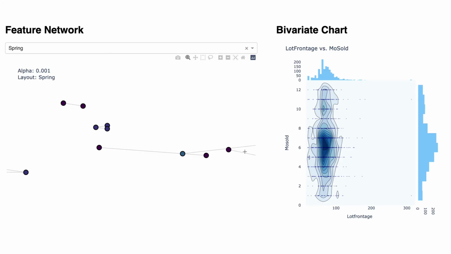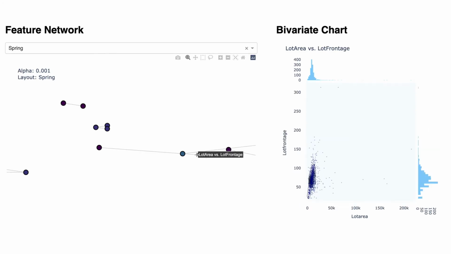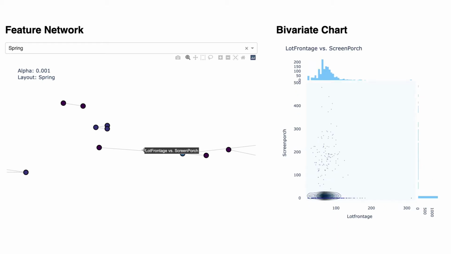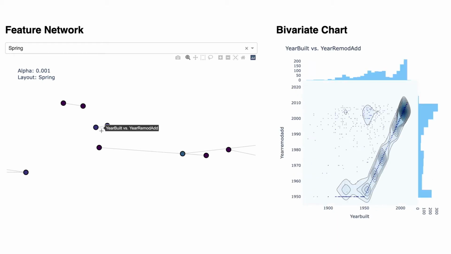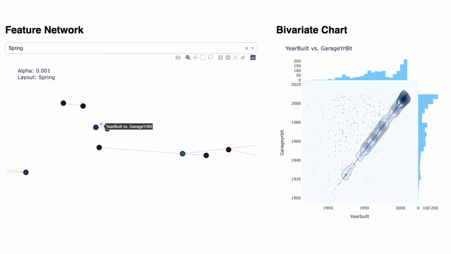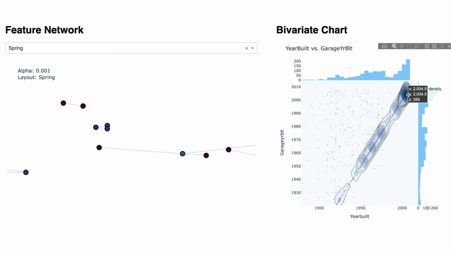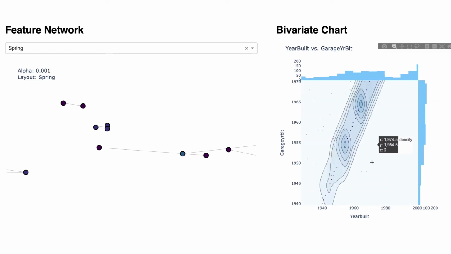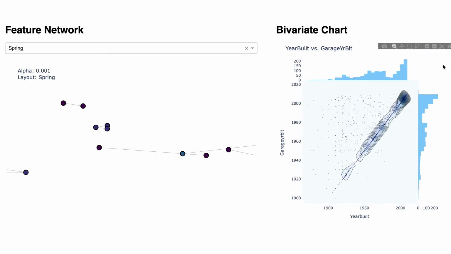Now Miriam is looking for potential feature pairings from which to extract new features of greater utility in her workflow. For this task, zooming in on particular network components may prove useful for finding extraction possibilities. Here we see a strong linear relationship along the axis x equals y, which indicates that, for many homes, the garage was built at the same time as the house. Therefore, it may be of interest to an analyst to extract a new feature for the difference between garage year built and year built in order to identify homes in which the garage was built much later than the house.